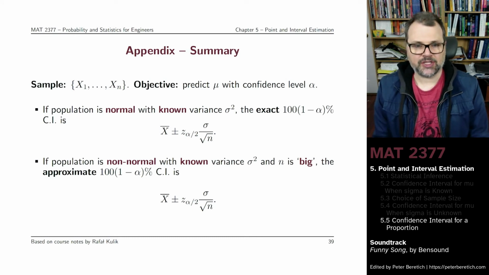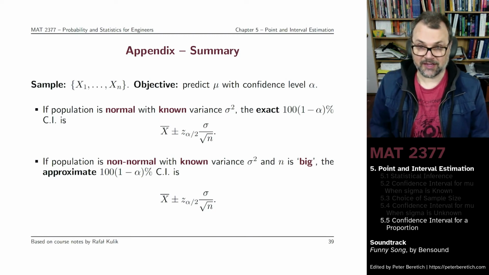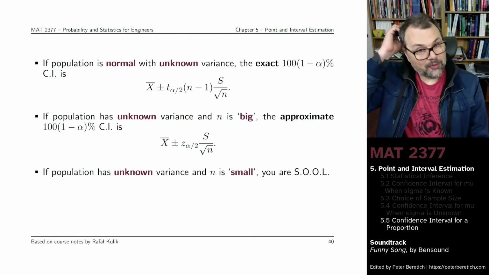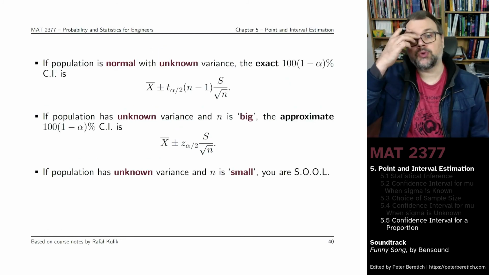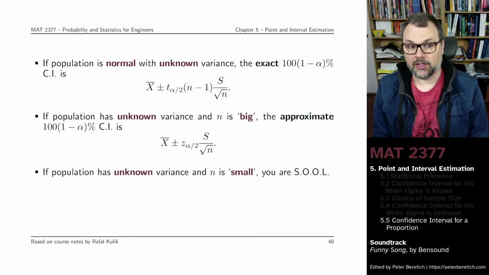If the population is not normal, but you do know the variance, and if n is big enough, so if you've taken enough observations in your sample, then the same construction will give you an approximate confidence interval at confidence level alpha. If the population is normal, but you do not know the variance, then you can still build an exact 100 times 1 minus alpha % confidence interval.